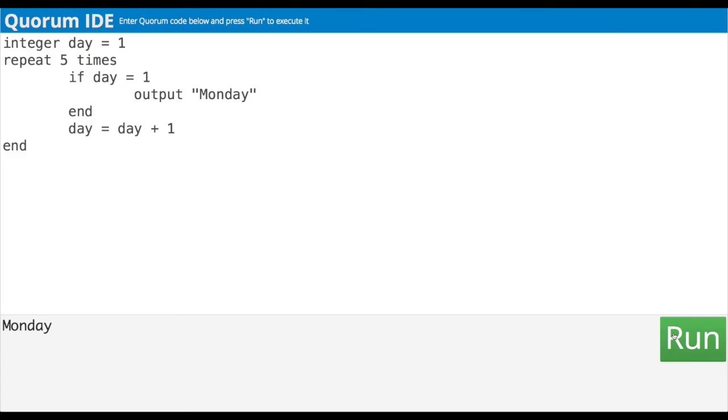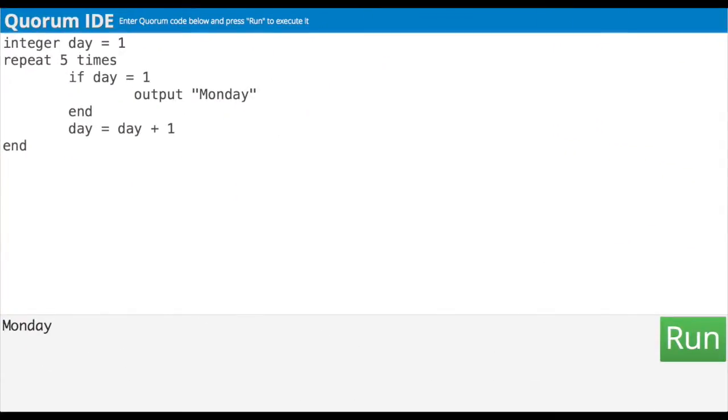This is pretty awesome. In this case, the computer actually runs through the repeat loop 5 times, but it only outputs Monday 1 time because of our if statement. If I want the other days to be recorded, I can add more if statements. In Quorum, we do this by adding the somewhat weird word elseif without spaces. Let's add Tuesday. So let's start by, after output Monday, typing elseif. That's E-L-S-E-I-F. And then day equals 2. Then on the next line, we'll type output "Tuesday" in double quotes, and then run it.